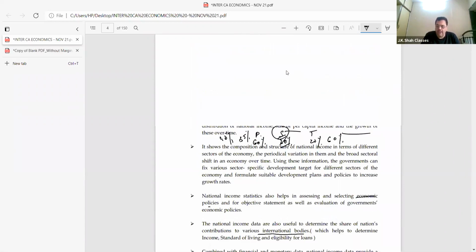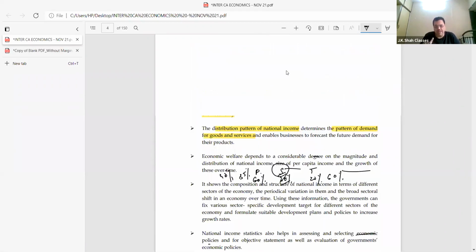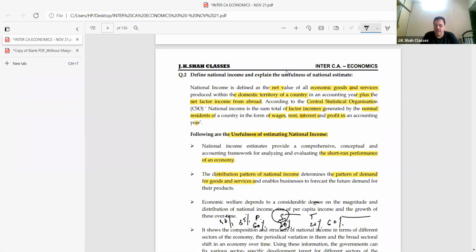Do one thing, students, all of you. I'll give you some explanation of this. You'll have to maintain a separate notebook, all of you, please. I'll give you some information on all the students. Note down domestic territory and normal resident. Please open your book and write on the first page. You all want some notes, huh? Do you want them or not? Oh my God. Please note down, in your own interest.